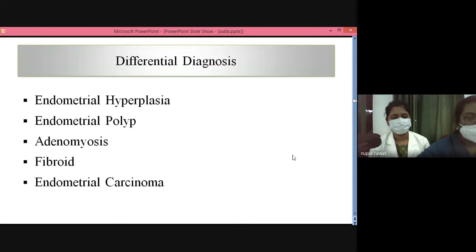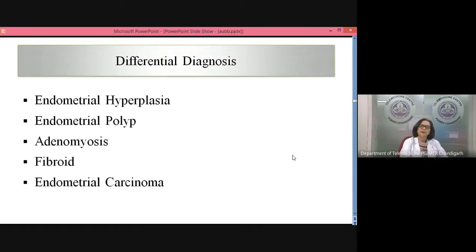Ma'am, we have performed a TVS examination, and in that endometrial thickness was 16 mm. So it was more likely towards endometrial hyperplasia, but we cannot be sure about whether it's hyperplasia or endometrial carcinoma.